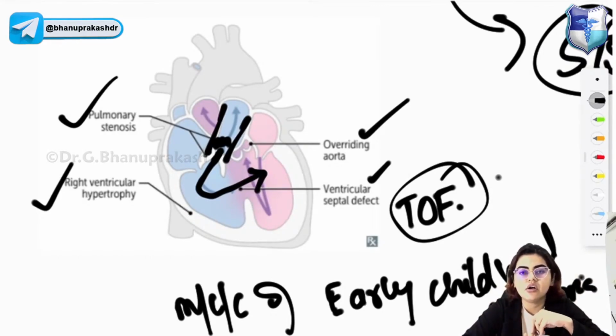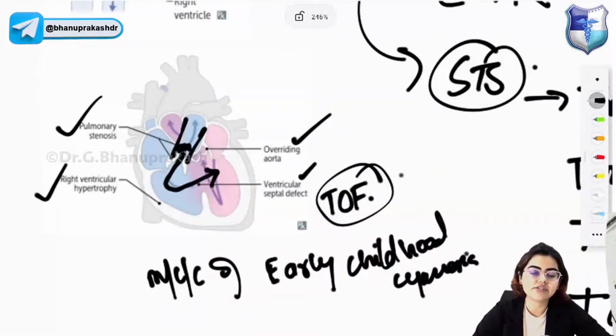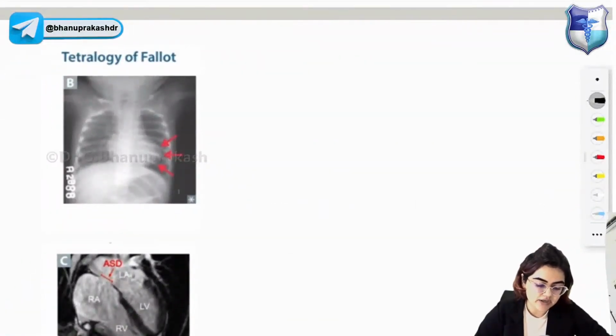Squatting will improve cyanosis. Please remember that squatting will improve cyanosis. Tetralogy of Fallot is associated with 22q11 syndrome. Another one is Ebstein anomaly. What happens in Ebstein anomaly? This is the boot-shaped heart in tetralogy of Fallot.